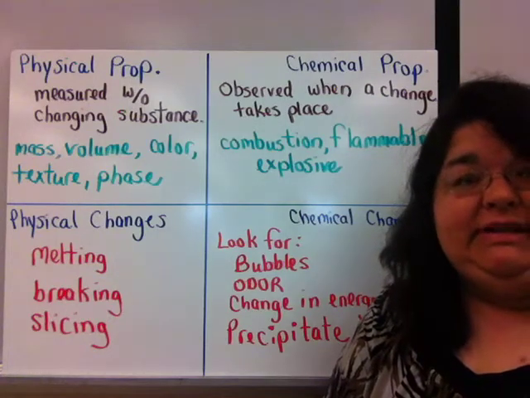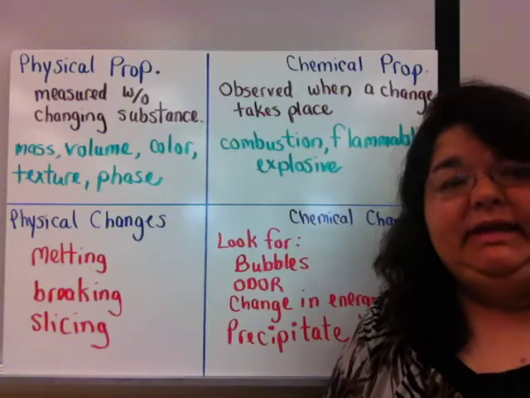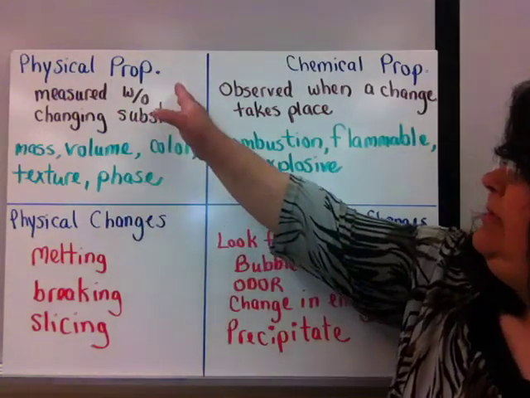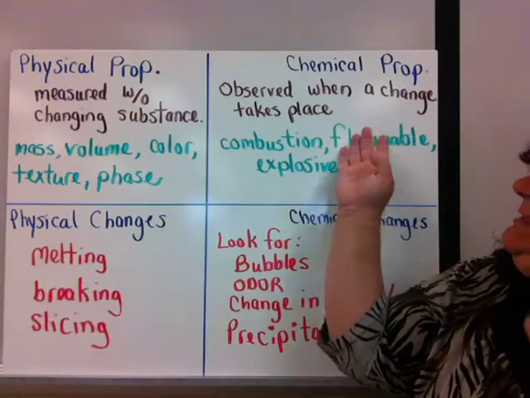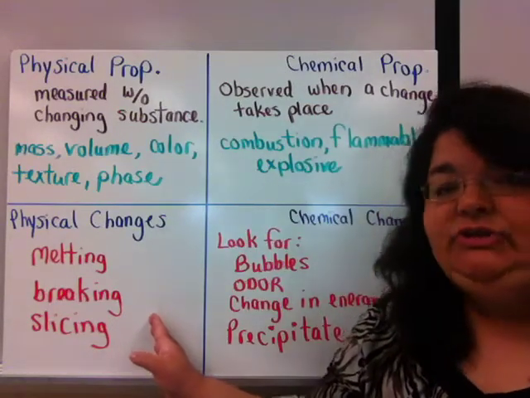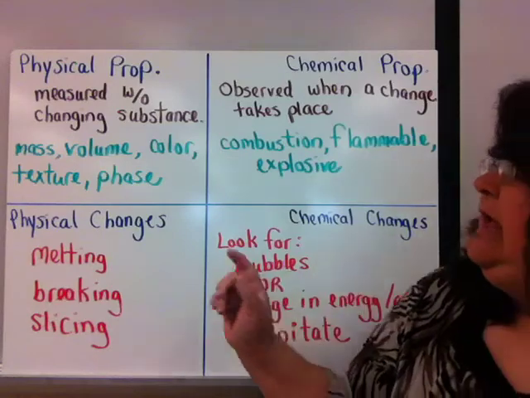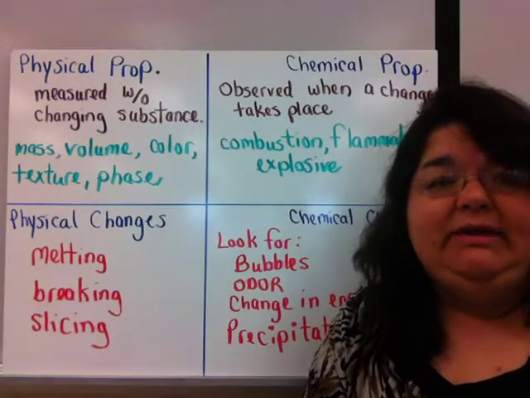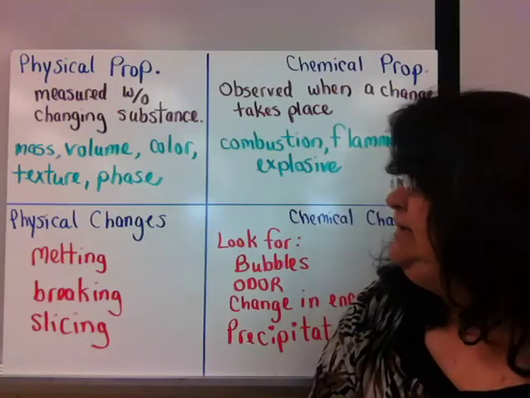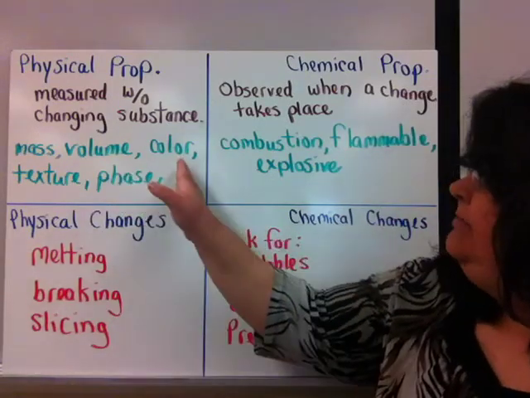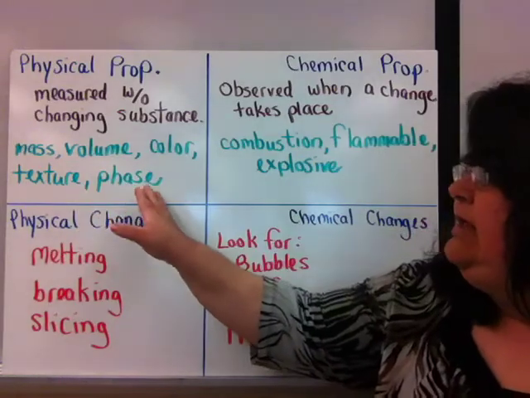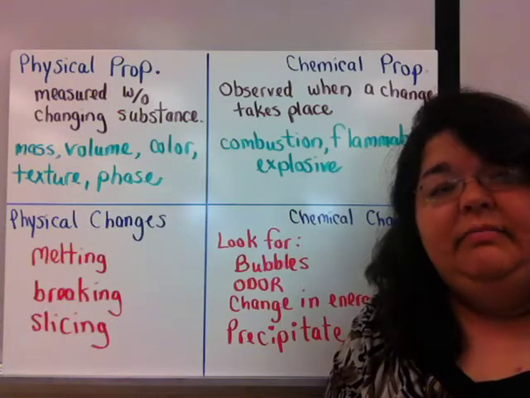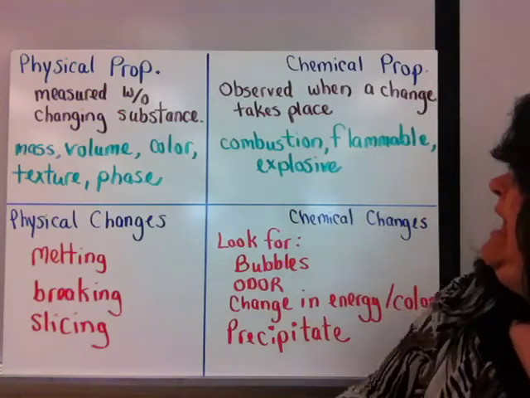We're going to talk about reactions now. And before we get into chemical reactions, we need to talk about the differences between physical properties and chemical properties, as well as physical change and chemical change. Now, basically, a physical property is anything that you can measure without changing the substance. Mass, volume, color, texture, the phase of matter, those are all properties of matter, physical properties.